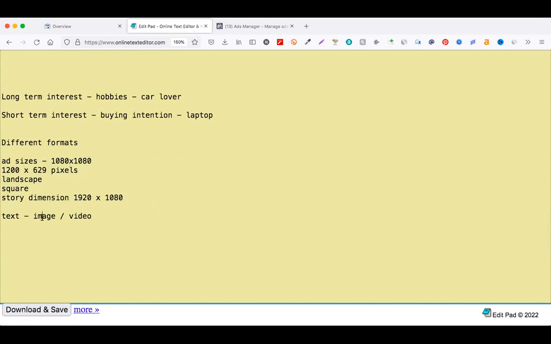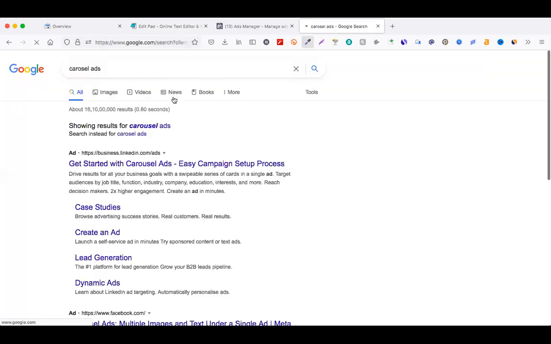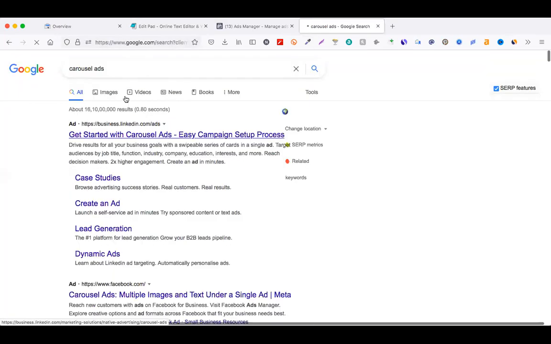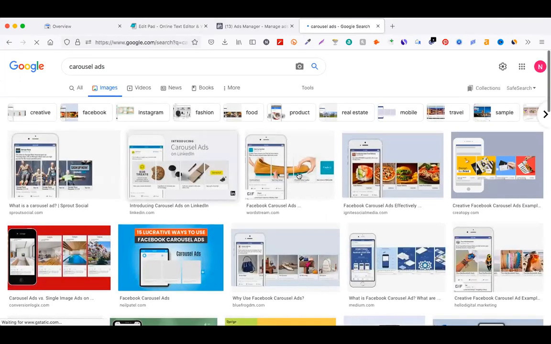So these are the different ad formats, and you could also have seen carousel ads. Let's take an example over here. Yes, carousel ads, and it looks like this, right? You could have seen and scrolled with your thumb as well. Okay, multiple.